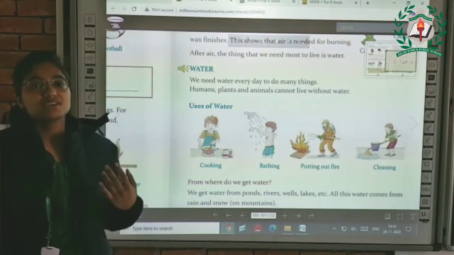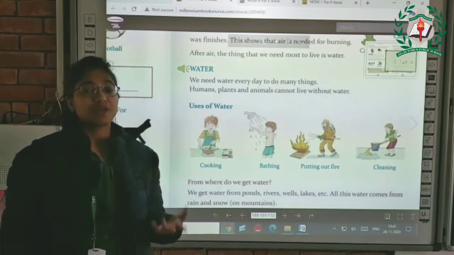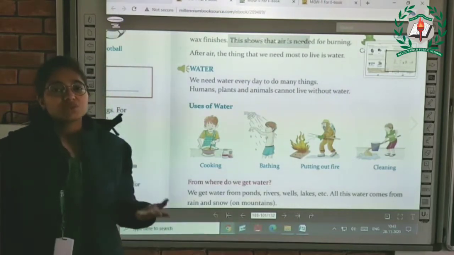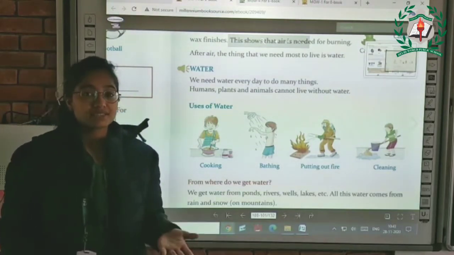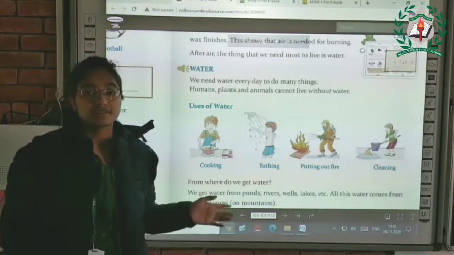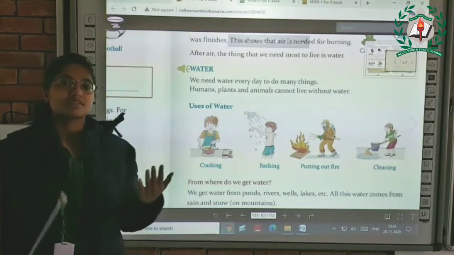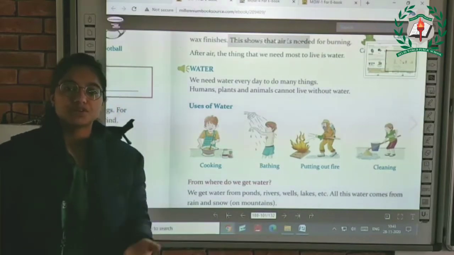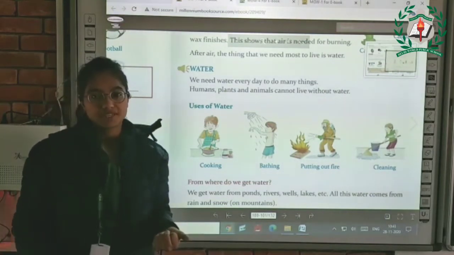So water is very useful for human beings, for plants, for animals, and you can say for all the living beings which are present on the earth. Water is very useful, water is very important for all of the living beings.